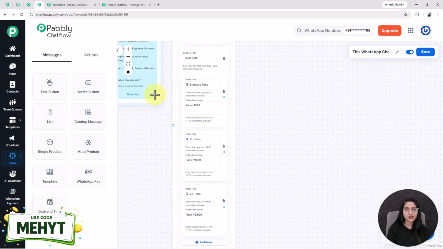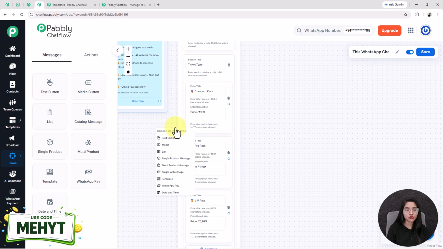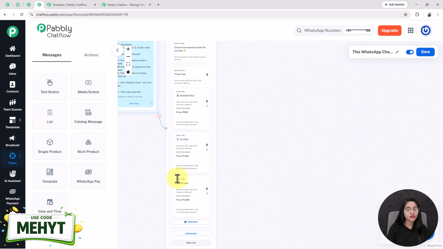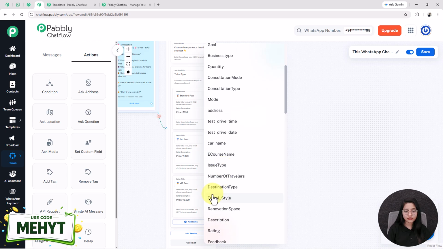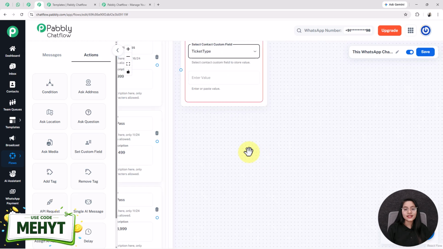After that I am linking this circle which is present in front of book now to this list node. Now whenever the user selects the ticket type that they want to book, then my bot will reply to them. But before that I am going to do the setup of custom field tag. So for that I am clicking on this actions option and adding button as set custom field. After that I am selecting the contact custom field as ticket type, and in this enter value box I am going to write standard pass,